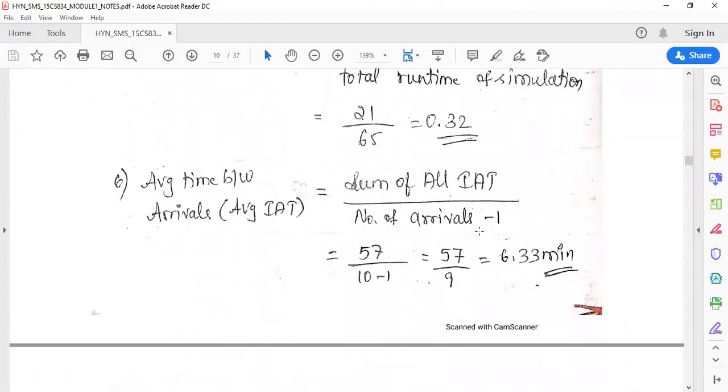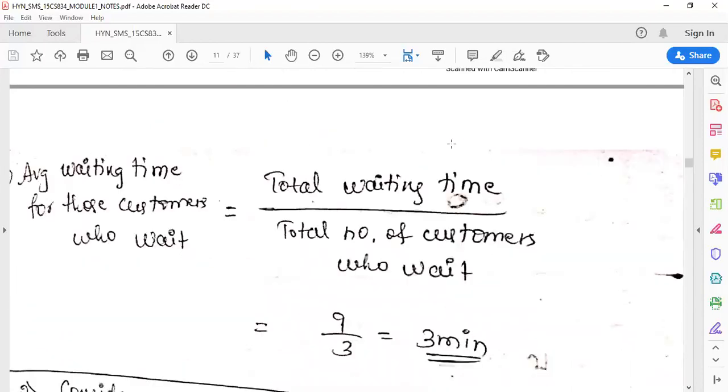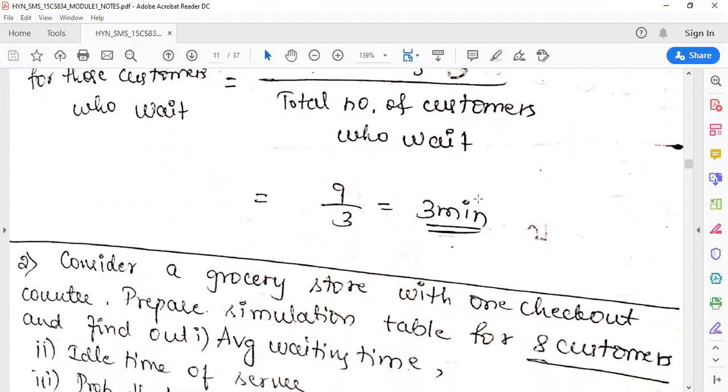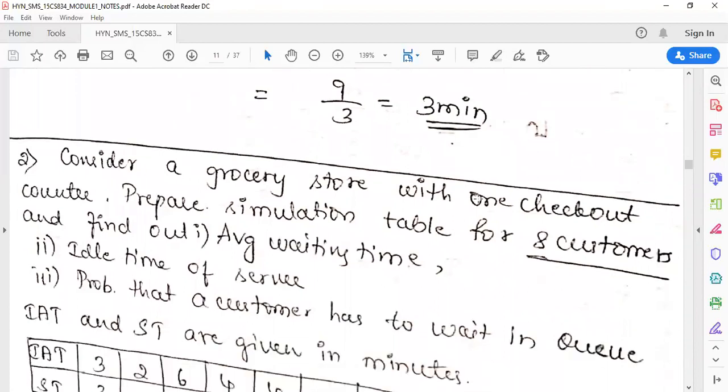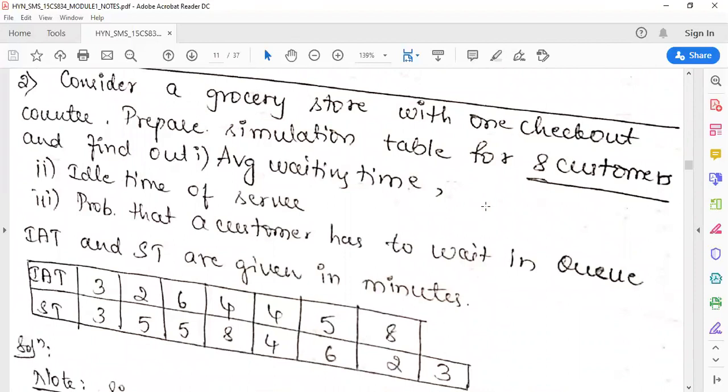Like this, for every formula: the average waiting time between arrivals is the sum of all the IAT divided by the number of arrivals minus 1, right? The average waiting time for those customers who wait will be the total waiting time divided by the total number of customers who wait. So different formulas are there, and you have to remember the formulas and calculate the values, right?